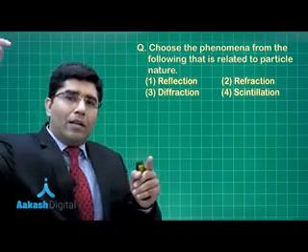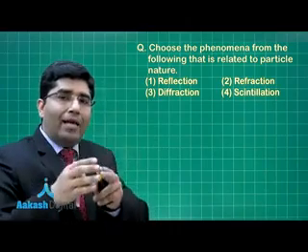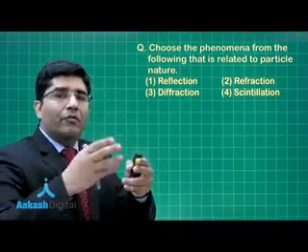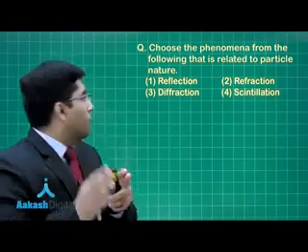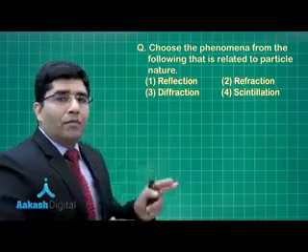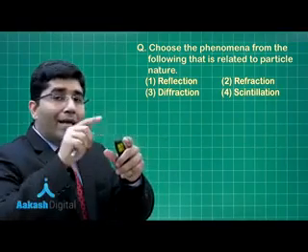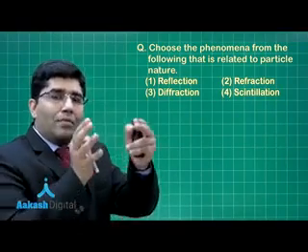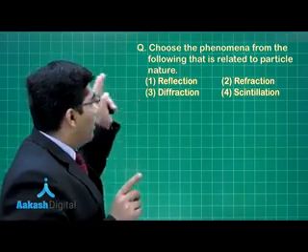Refraction is when the light passes through a transparent medium, it changes its angle and its speed becomes different. So that is also the wave nature of light. Diffraction. Diffraction is the change of direction from the edges of a particle or a substance. That also shows the wave nature of light.